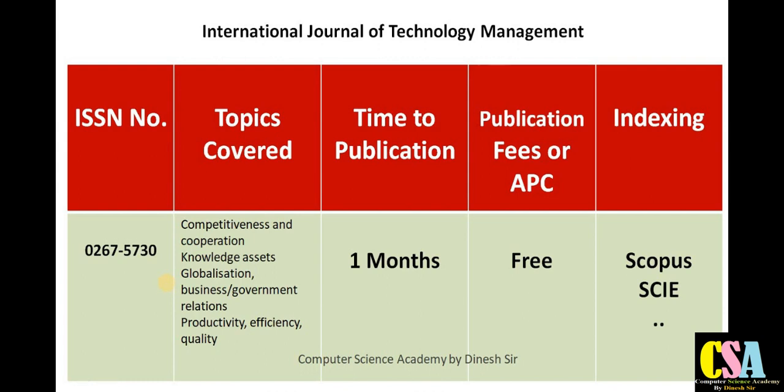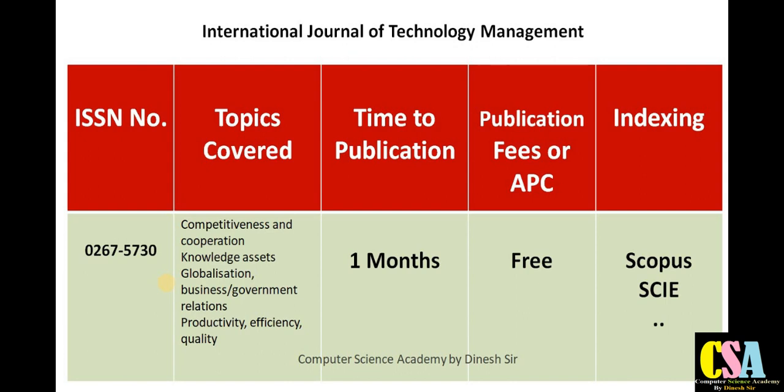The ISSN number of this journal is 02675730, and the following types of topics are covered by this journal: competitiveness and cooperation, knowledge assets, globalization, business, government relation, productivity, efficiency. If your research paper belongs to this management field and these topics, explore this journal for more detail.